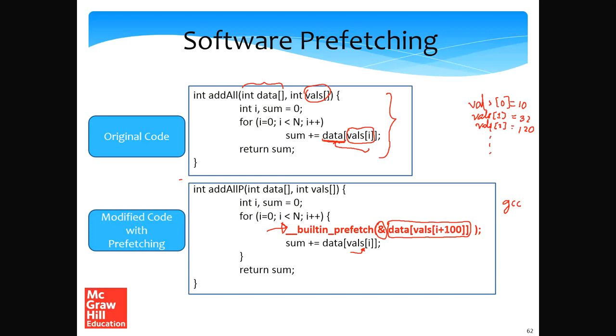So for any iteration, we prefetch data that will be required 100 iterations later. Readers can ask a question: when we are close to n, then that value plus 100 will be an invalid value. That is correct. But we can always pass an invalid address to the built-in prefetch. It will not cause the program to shut down or have a fault or a segmentation fault. So these issues will not happen, and we are pretty much safe.